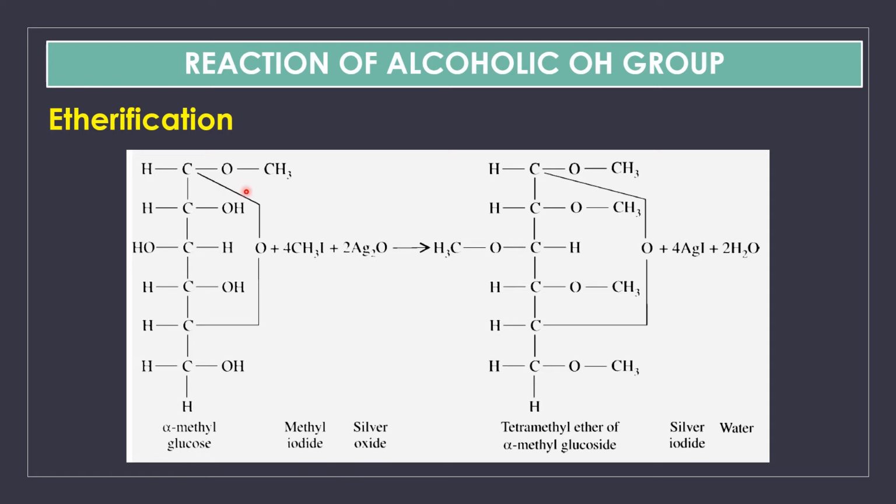So instead of glucose, here we have taken alpha methyl glucoside, and it is reacted with methyl iodide. What happens? The remaining four OH groups get methylated, thereby giving the tetramethyl ether. Here the structure has OCH3, so this is the ether functional group, ROR format. So this structure is called the tetramethyl ether of alpha methyl glucoside.